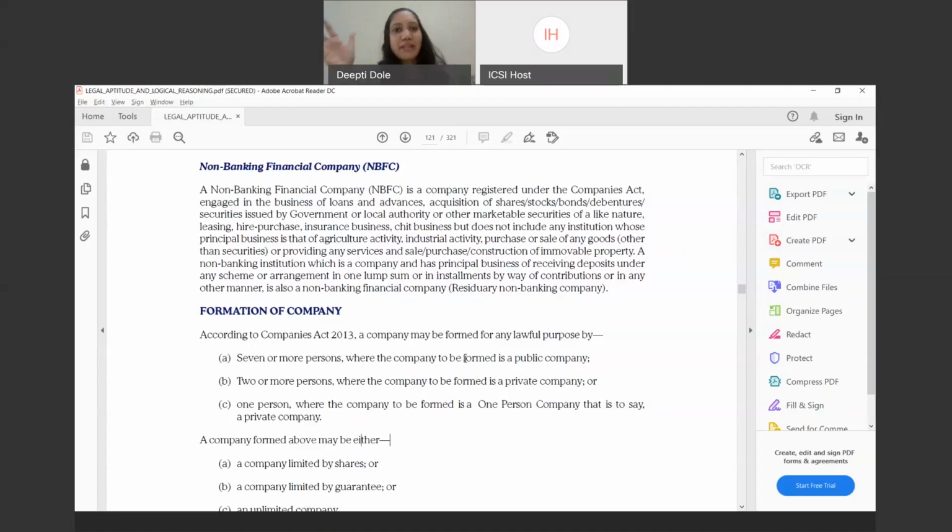So it can be a combination of individuals like you and me. It can be companies that incorporate a company. It can be an LLP that incorporates a company. So the definition of person can include these. Obviously, a partnership firm cannot incorporate a company, since it is not a separate legal entity, so it can be the partners of that firm who incorporate a company. That way, seven or more persons are required for forming a public limited company, and two or more persons for forming a private limited company.